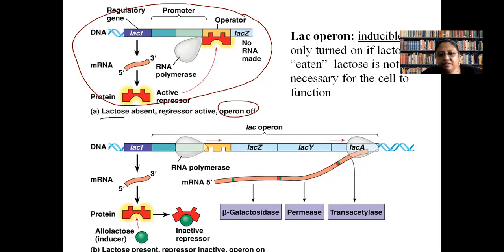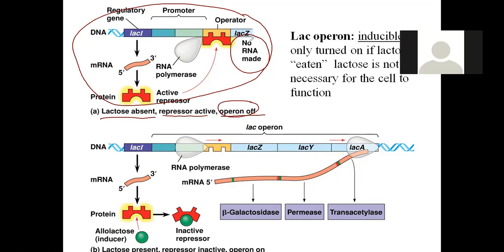Lactose is absent, repressor is active, operon is off. Operon is off because RNA is not produced, protein is not produced. Is it clear to everyone? Yesha, for Yesha it may be clear. For Dish it may be partially clear because he answered it correctly. What about other students?